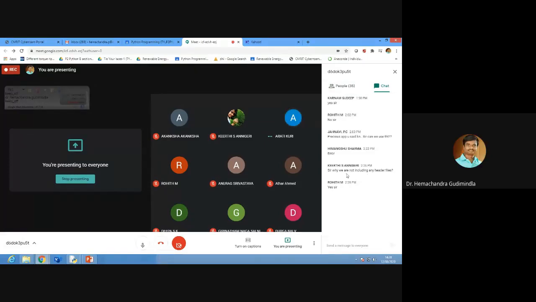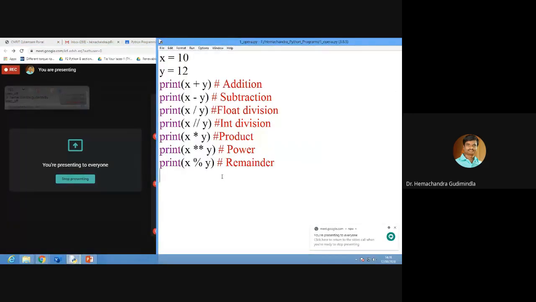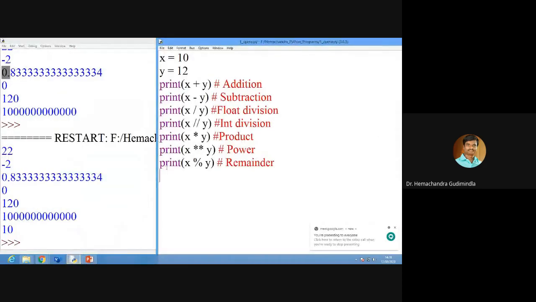Sir, why are we not including any header files? Yes, Kirti, good question. Because in the C program, we include the header file, like hash include stdio.h, we are very well aware of those programs, right? In that we are including whatever headers.